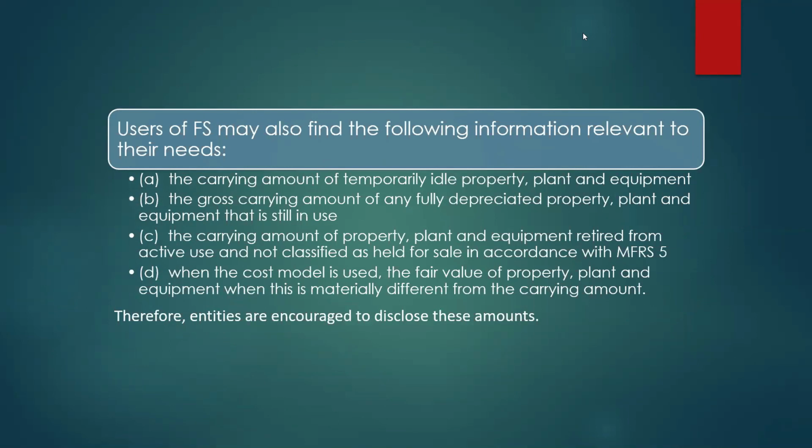Users of financial statement may also find the following information relevant to their needs. The carrying amount of temporarily idle property, plant, and equipment. The gross carrying amount of any fully depreciated property, plant, and equipment that is still in use. Next is the carrying amount of property, plant, and equipment retired from active use and not classified as held for sale in accordance with MFRS 5. And the last one is, when the cost model is used, the fair value of property, plant, and equipment when this is materially different from the carrying amount.